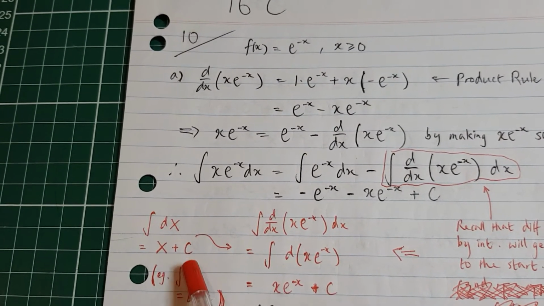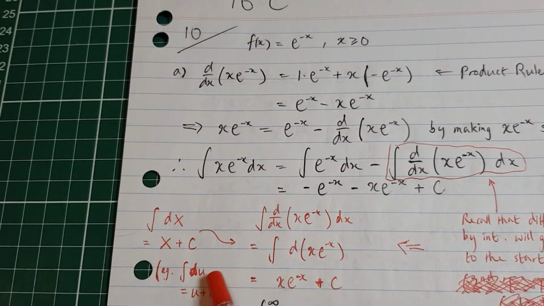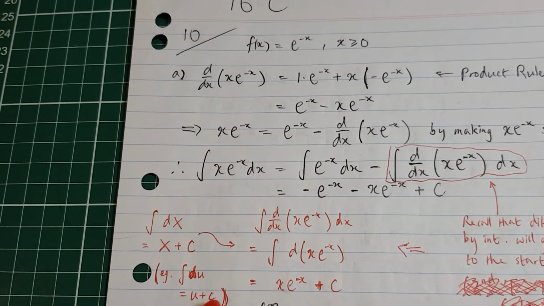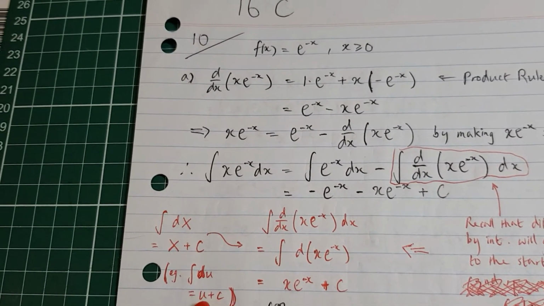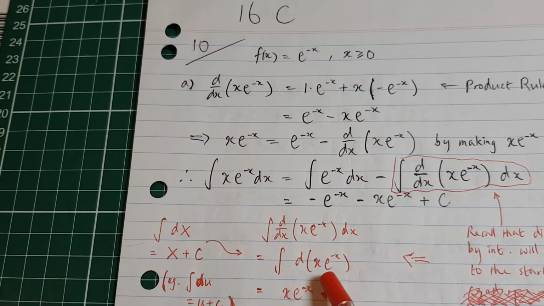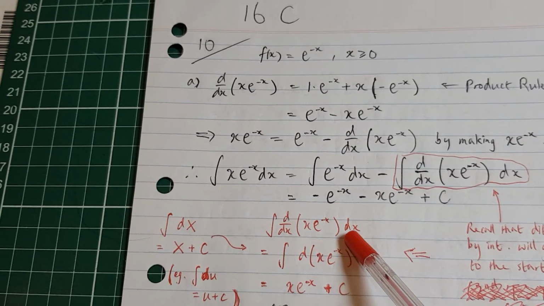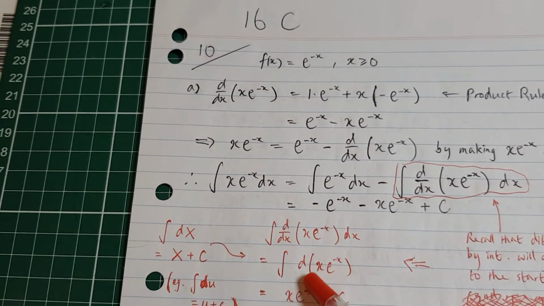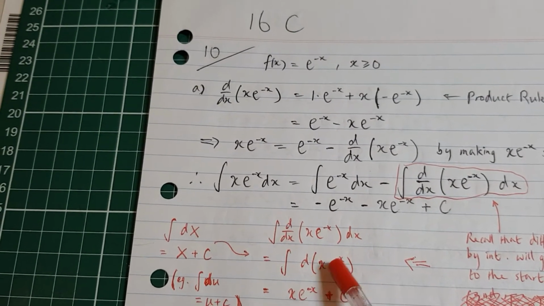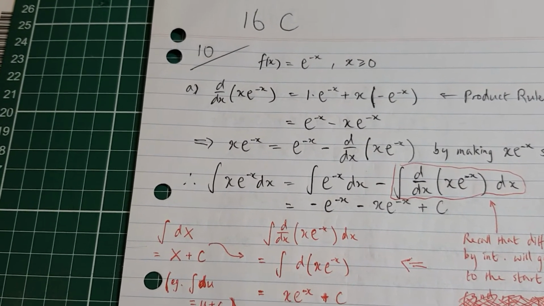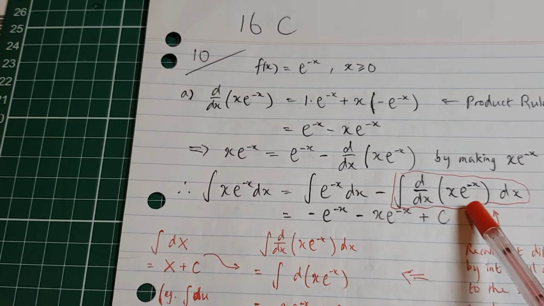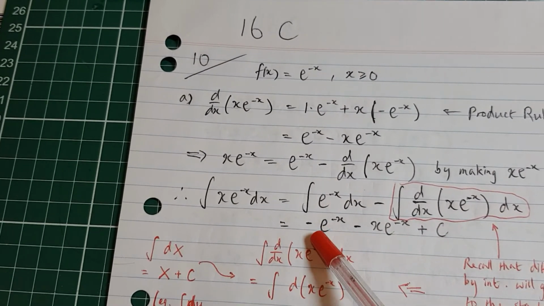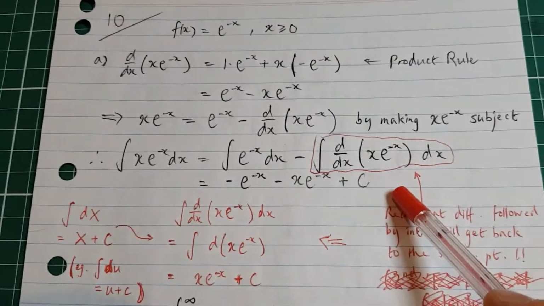Or if you can't see it, use the smaller letter like du or dx, d little x. Then we all know that it's just u or x plus c. So that's exactly the same. Remember, x e to the minus x, you will treat that as if it's a big letter X. So then you spit back this big letter X, which is x e to the minus x. That's another way of thinking of it. Then you get that. Okay.